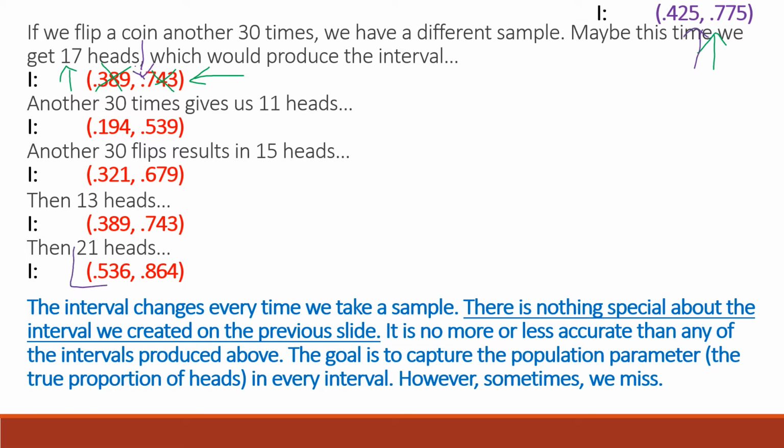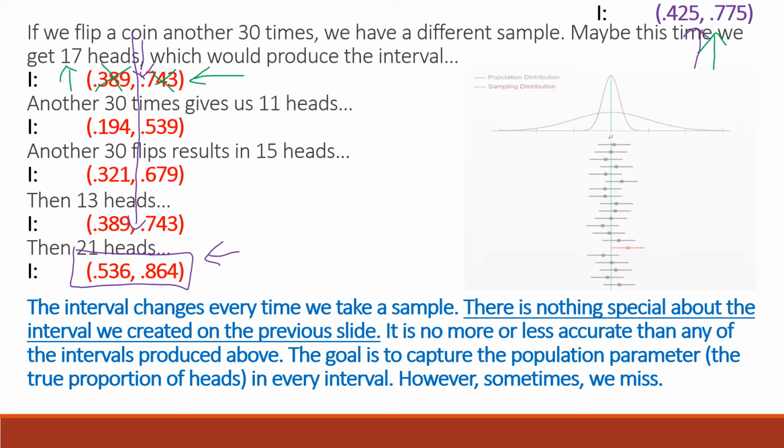All right. But sometimes, every once in a while, we're going to be extra lucky or extra unlucky, and we're going to get an interval that doesn't capture that true proportion. If we're making a 95% confidence interval, it's going to happen 5% of the time. So 95% of our intervals is going to have 50% inside our interval. And then the other 5% of the time, we're going to be too lucky when it comes to flipping this coin. We're going to get too many heads or not enough heads. And our interval is going to exclude that 50% and make us think that this is an unfair coin.